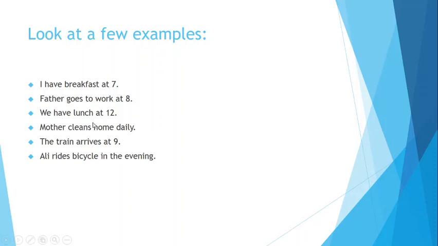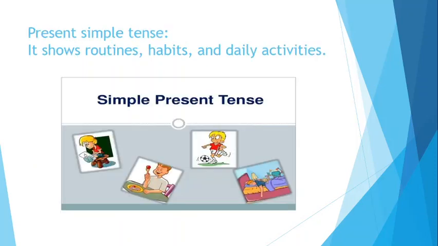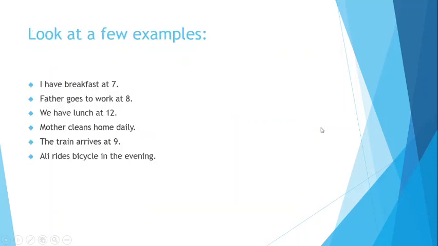So all of these sentences show us that these activities are performed on a routine basis. If not daily, they are performed on a regular basis. These activities are written in the present simple tense. Okay, so what is our present simple tense? It is the verb form that shows something happens in the current time. And in the current time, what does it show? It shows the routines, habits, and our daily activities. You got it, students? What does present simple tense mean?